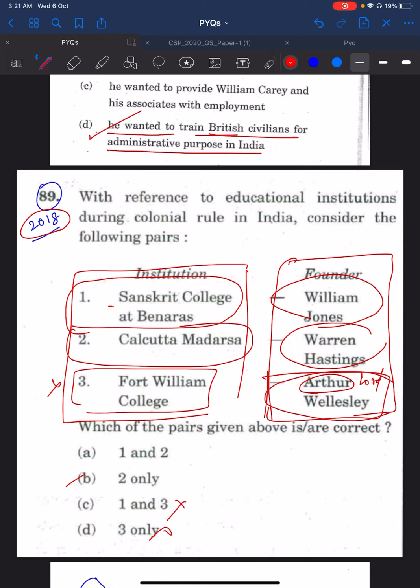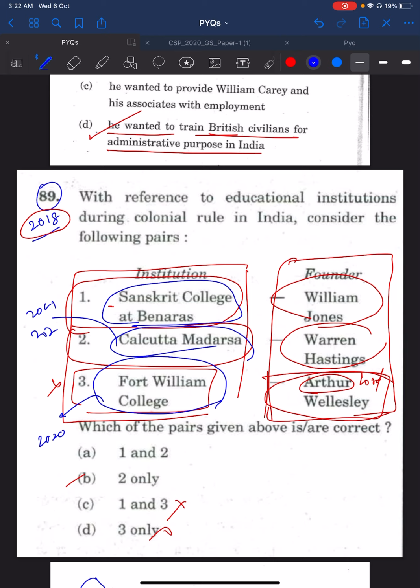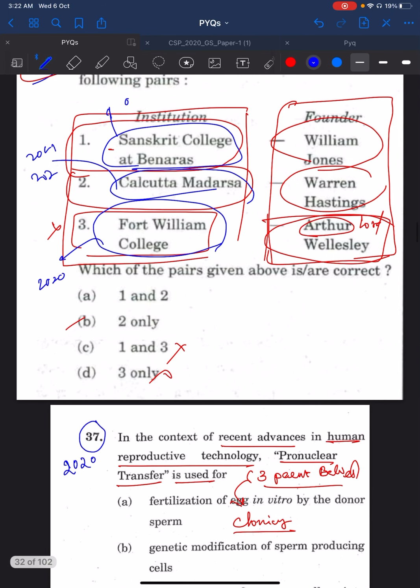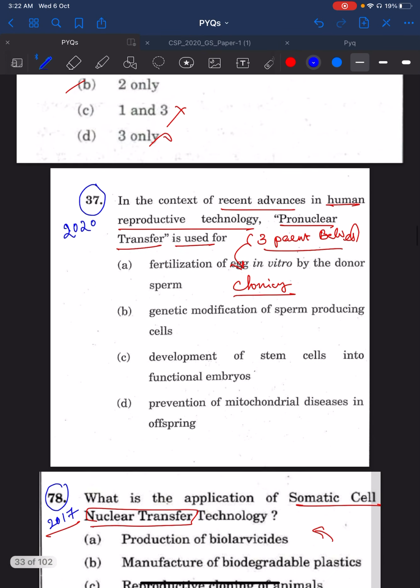So in 2018, they asked about Fort William College, Calcutta Madrasa, Sanskrit College, Banaras, and from this UPSC took Fort William College and asked you in 2020. They'll take Calcutta Madrasa and they may ask you in 21 or 2022. Same thing, Sanskrit College of Banaras, they may ask you in 21, 22, etc. So this is how questions repeat in UPSC. Whenever you see any concept in the previous years, try to get a basic understanding and basic facts about these things.